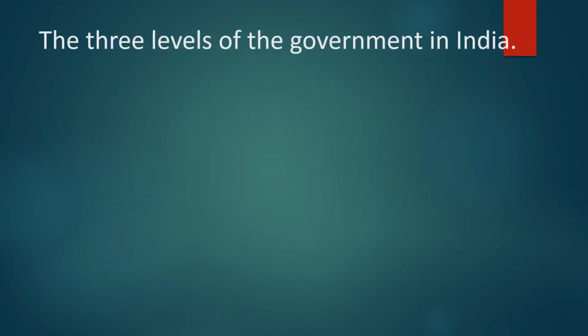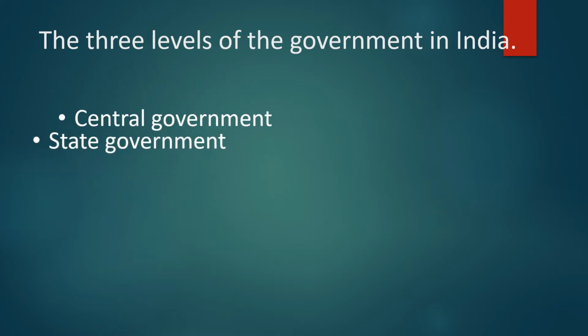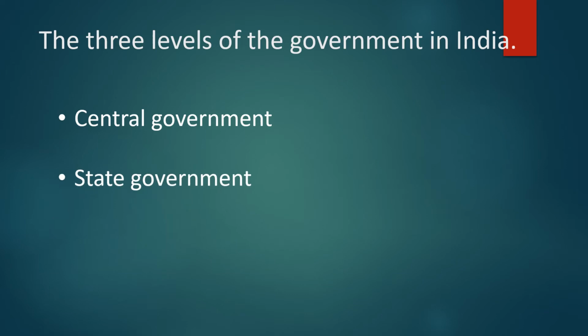Children, let us study the three levels one by one. The first one is central government, then comes the state government, and then local self government.